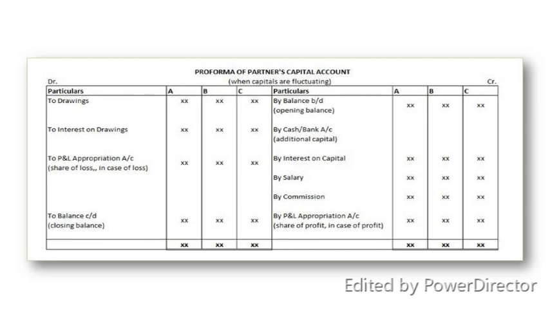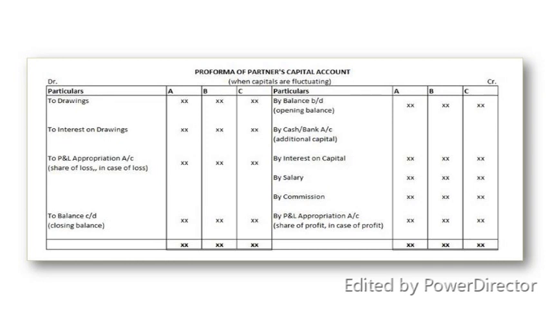The thing is very simple. Now you need to know about the guarantee of minimum profit as well. To brief you, we have completed the P&L appropriation account. We have completed the capital account. The concept is given. Definitely you have to practice a lot of sums to master these two accounts. The next is the guarantee of minimum profit to a partner. Let me give you a small concept of this.